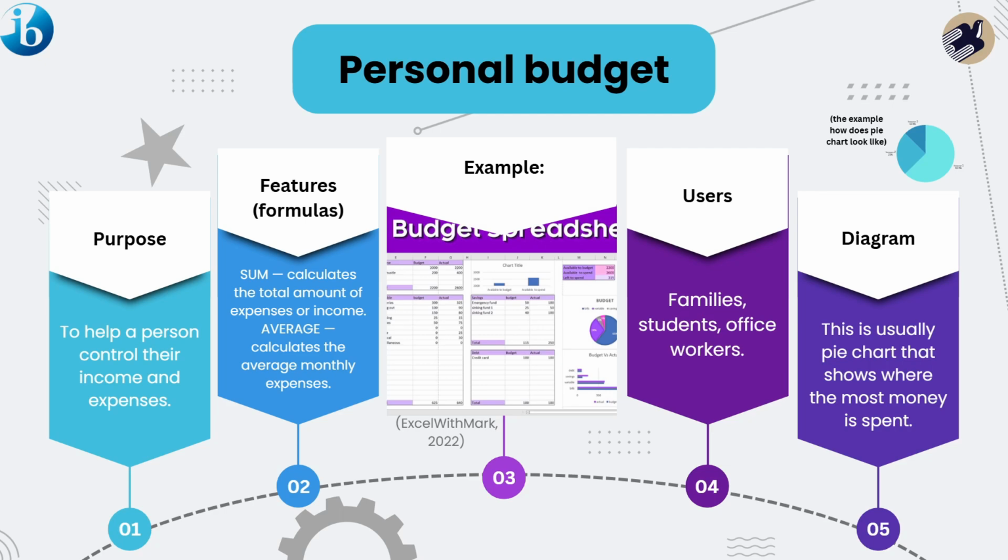Formulas of personal budget are sum and average. Sum calculates the total amount of expense or income. Average calculates the average monthly expense. The diagram is a pie chart. This is usually a pie chart that shows where the most money is spent.